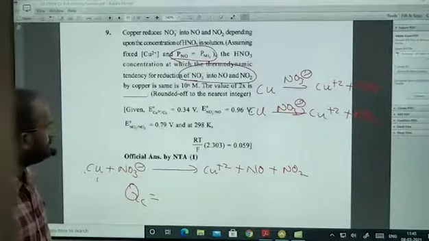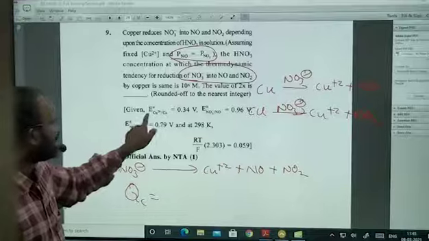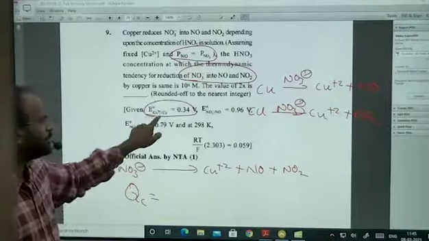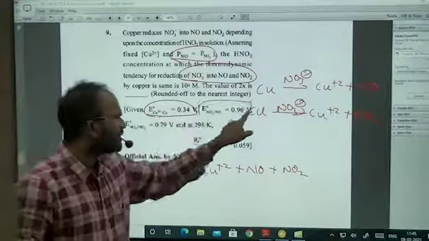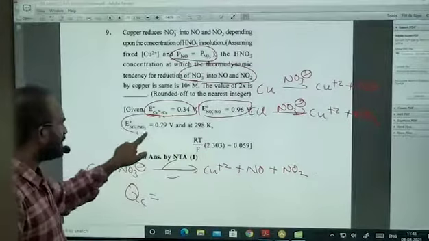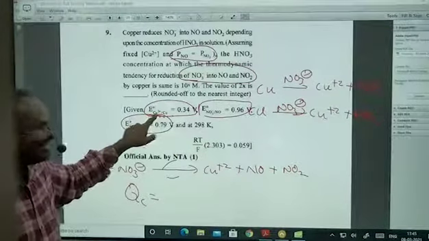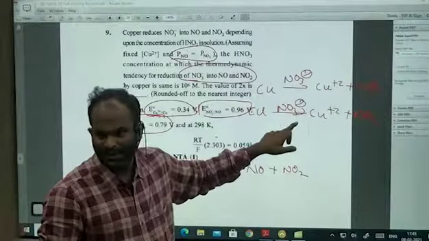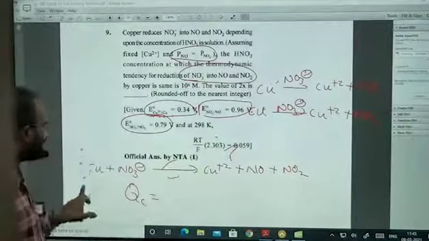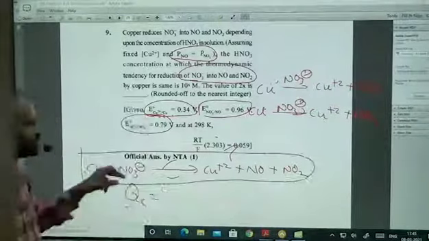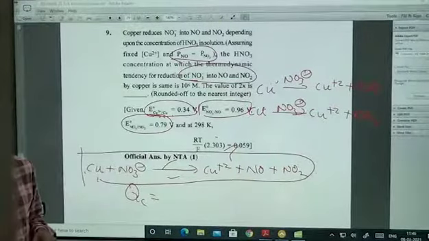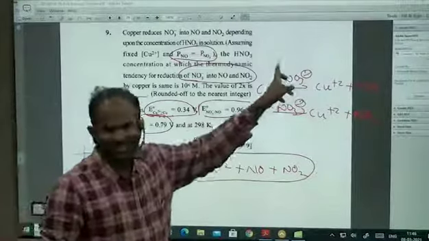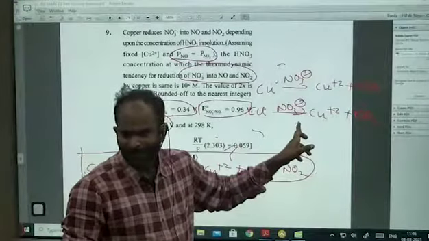Okay. Right. Now they have given E naught of Cu2+ to Cu, E naught of NO3 minus to NO, E naught of NO3 minus to NO2. And here this is one cell and this is another cell. If you want to get this type of cell, what do you have to do? First write this cell and write this cell. Okay?